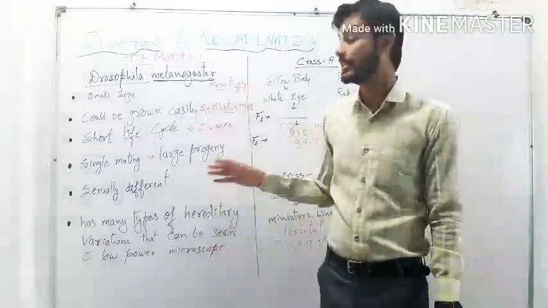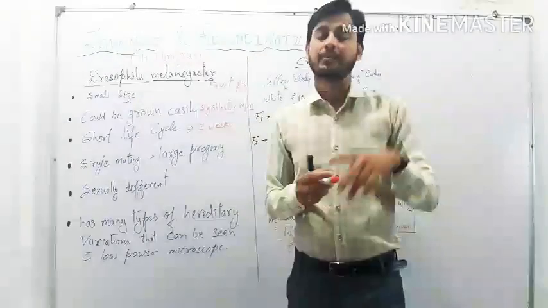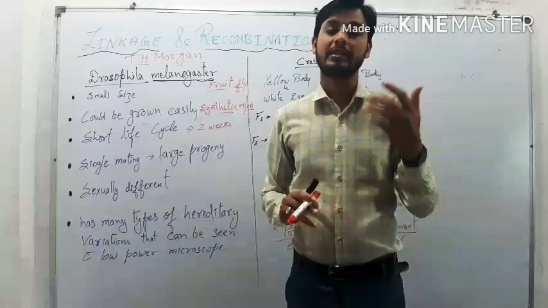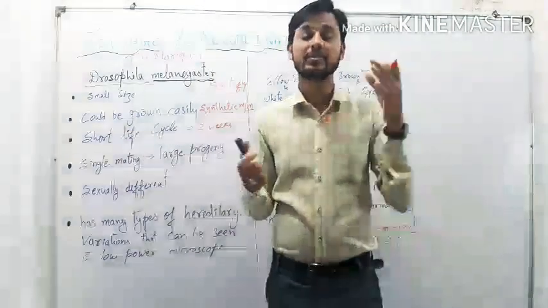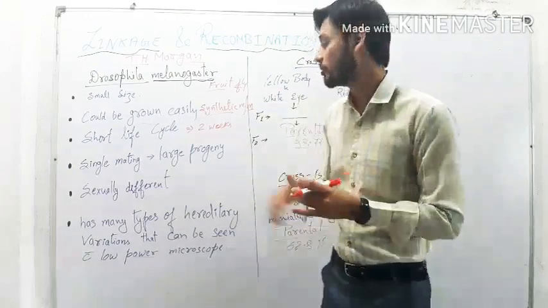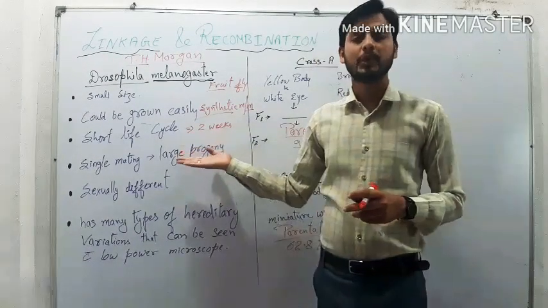Since the number of progenies is large, the characters can be easily studied in them. The more variations appear, the more easily all of them can be studied. This is also one of the reasons for selecting Drosophila.